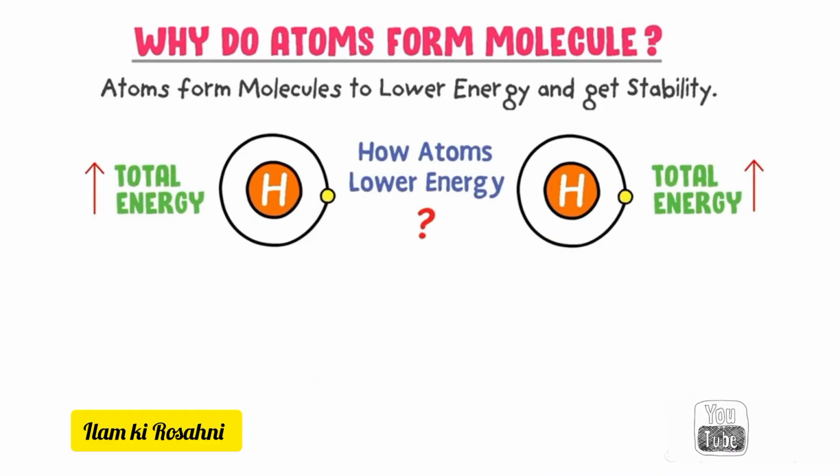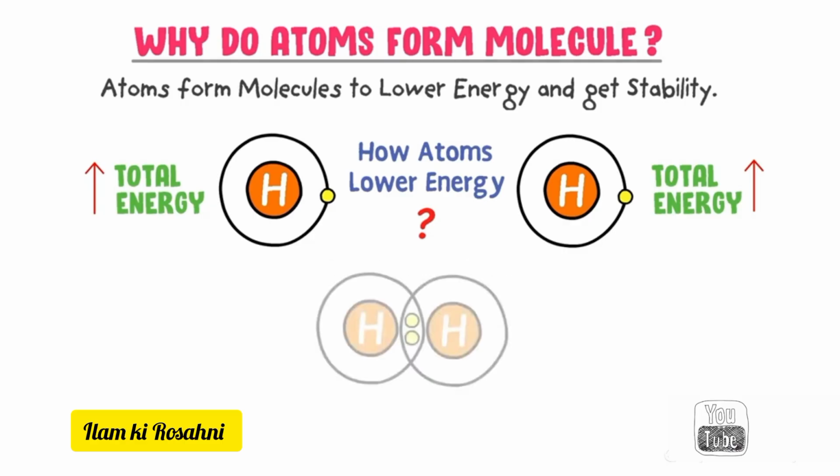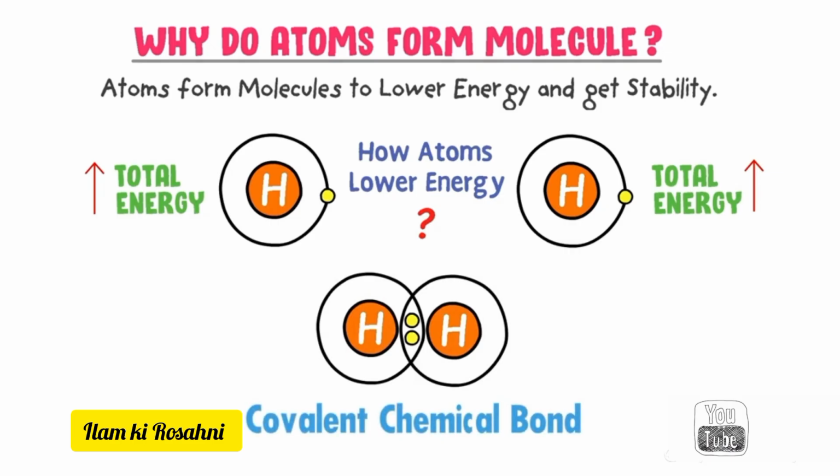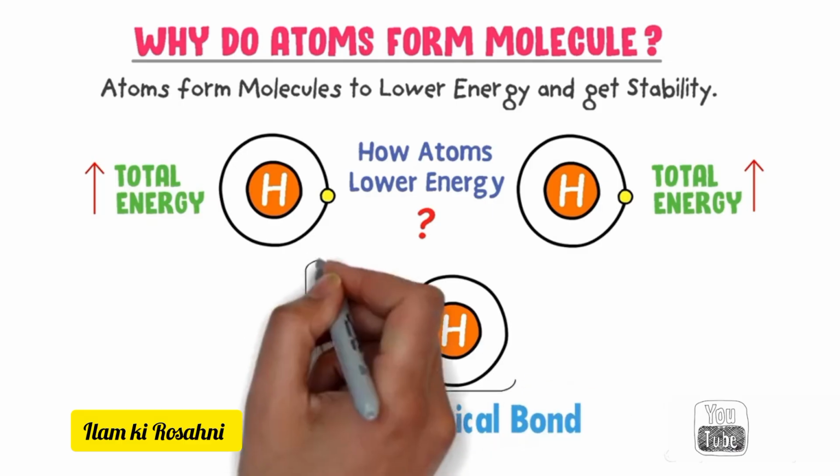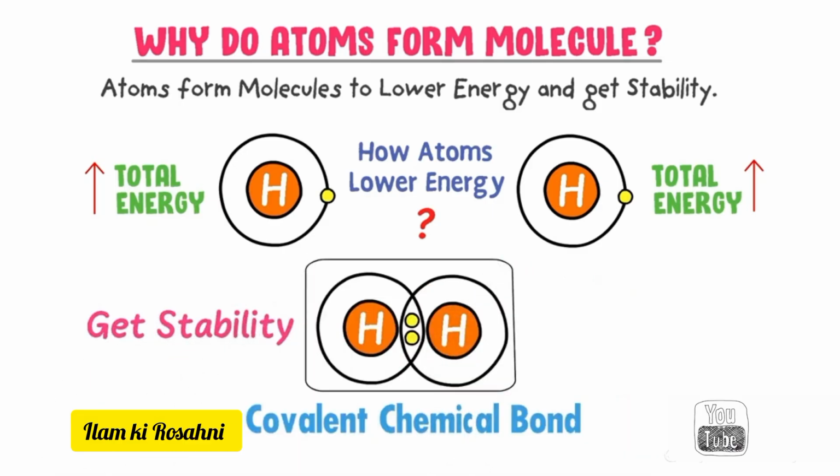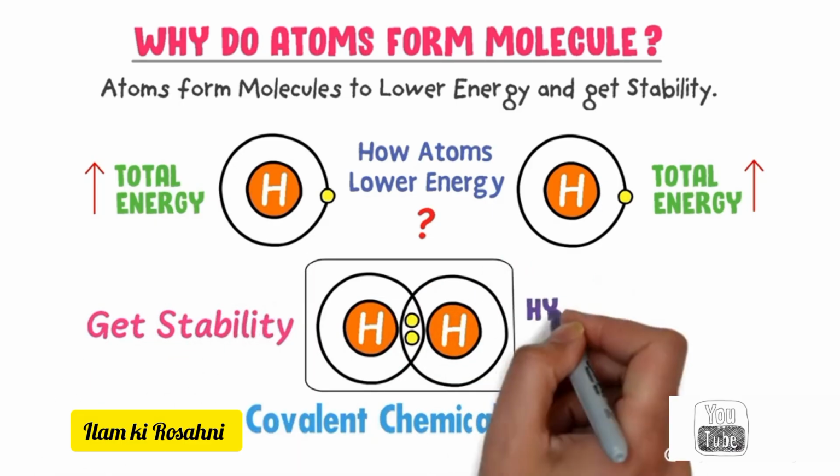Well, the answer is very simple. Atoms form chemical bonds to lower their total energy. So these two hydrogen atoms mutually share one pair of electrons and form a covalent chemical bond. Once they form a covalent bond, both atoms of hydrogen get stability and we get a new substance called hydrogen molecule.